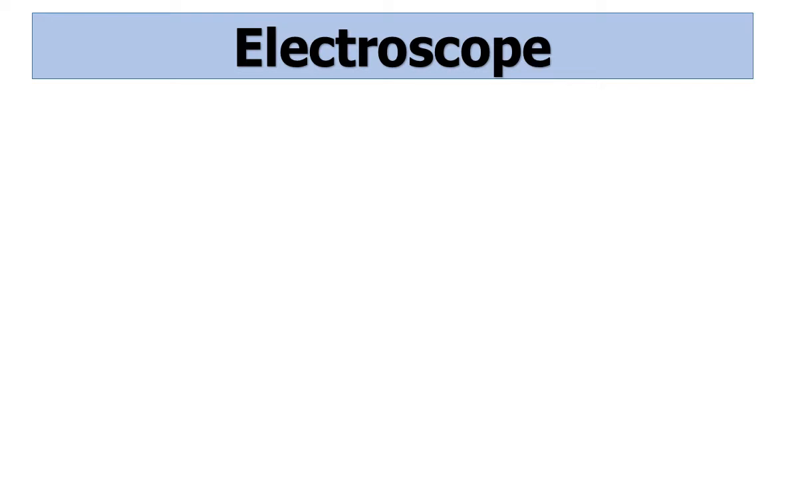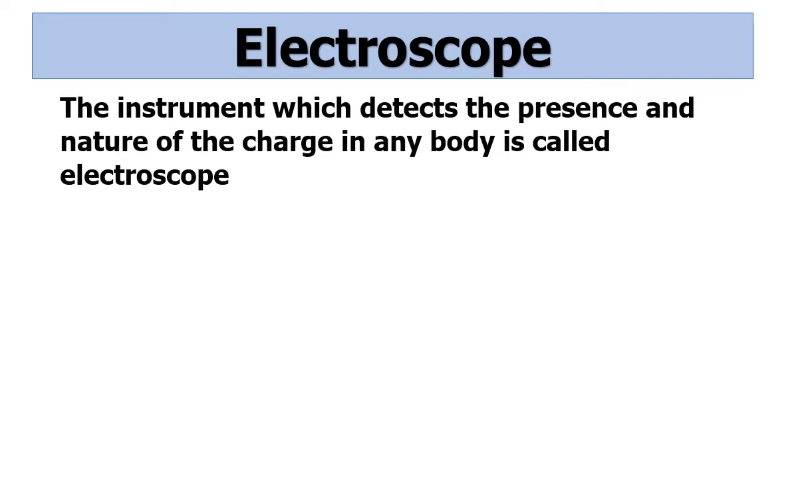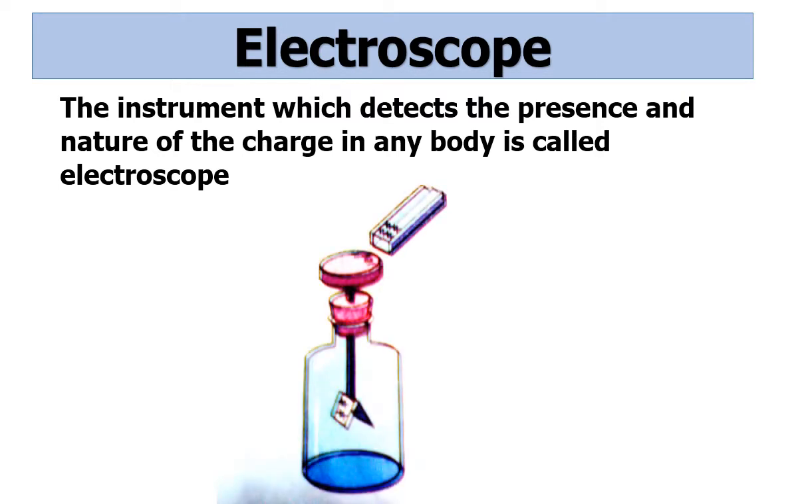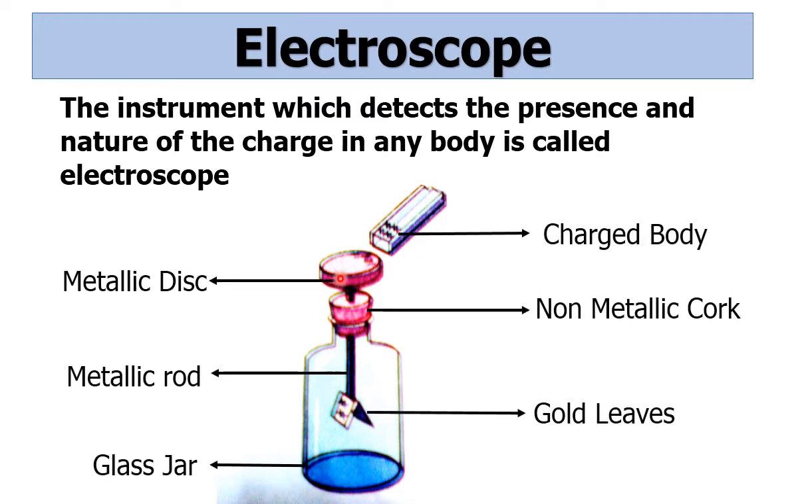Now I am going to talk about the electroscope. The definition of electroscope is: the instrument which detects the presence and nature of the charge in any body is called an electroscope. In the figure we can see an electroscope. In the electroscope there is a glass jar, and into the glass jar there is an inserted iron rod. At one end of the iron rod there is a circular metallic disc, and at the other end there are gold leaves attached to the iron rod, and there is a non-metallic cork.